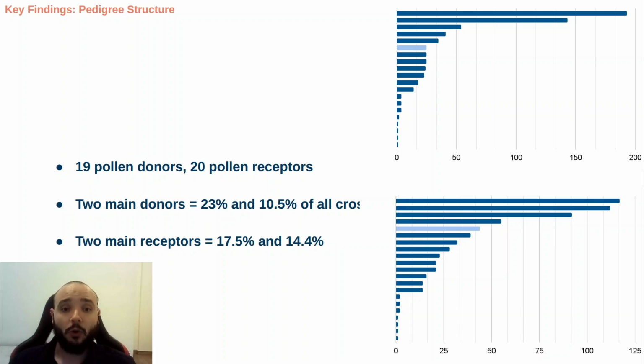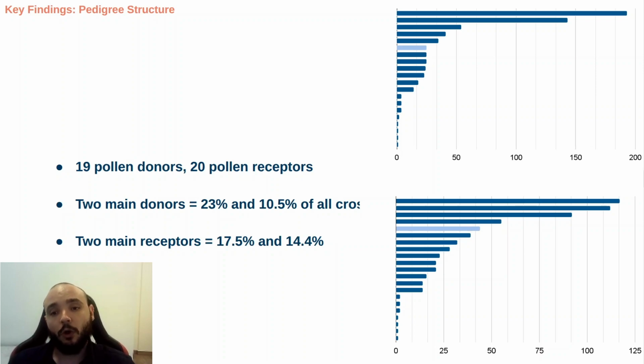We found that only 19 genotypes were used as pollen donors and 20 as pollen receptors across all the recorded crosses. However, the contribution is highly unbalanced. The most frequent genotype used as pollen donor accounted for 23% of all crosses, while the second one accounted for 10.5%.